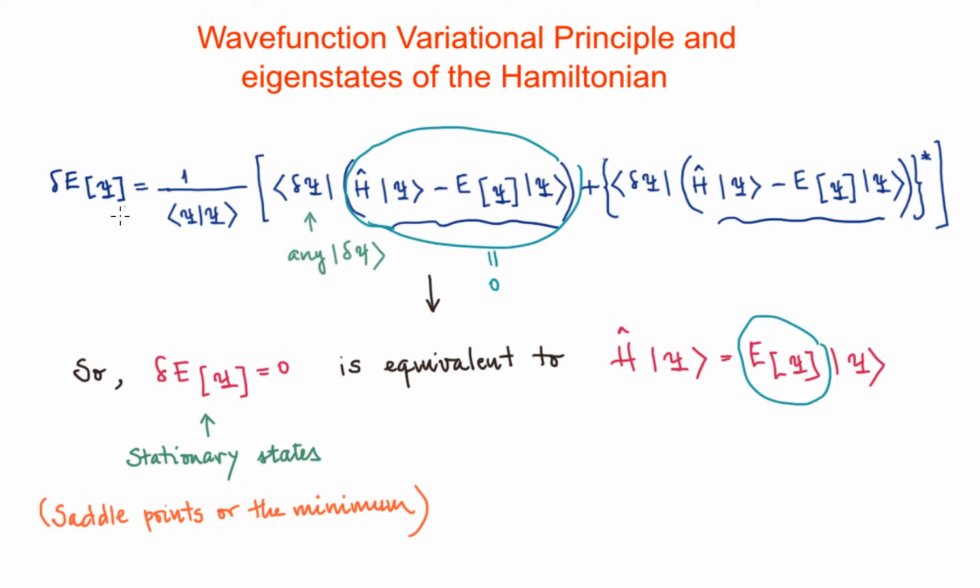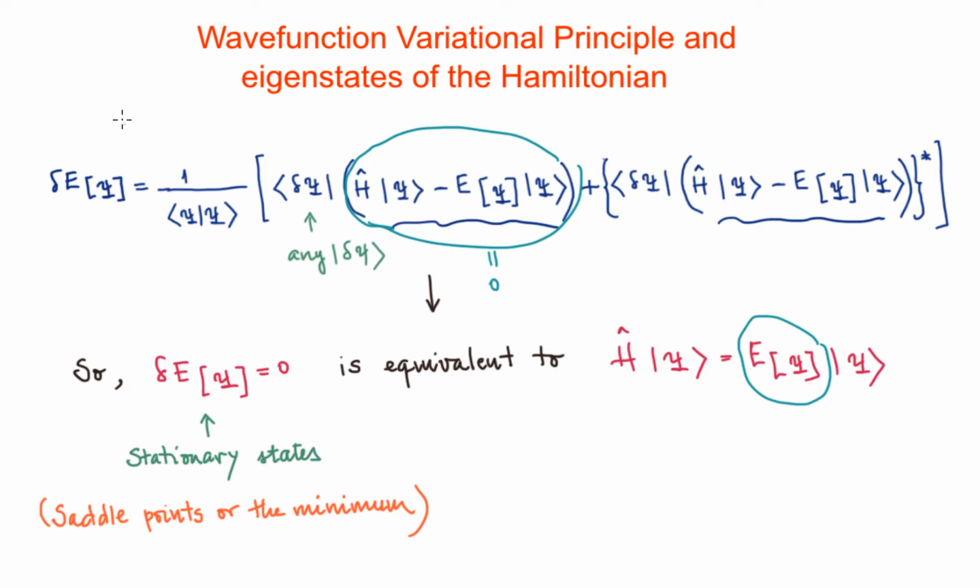Of course, here the wave function psi we have at the beginning is unconstrained and can be any form. But when we are applying the variational principle to a real system, we are using from the beginning a particular form of a wave function.